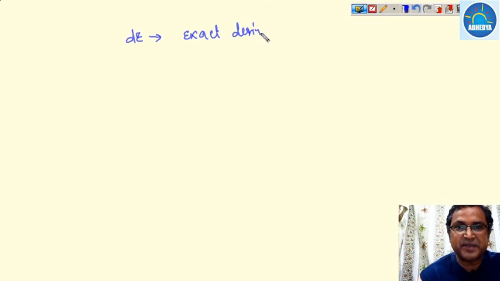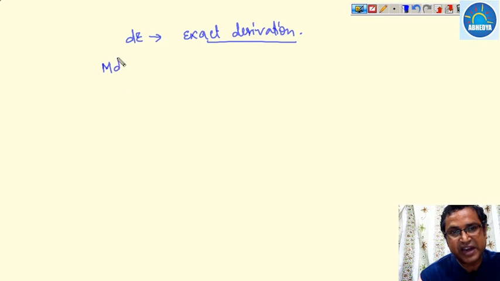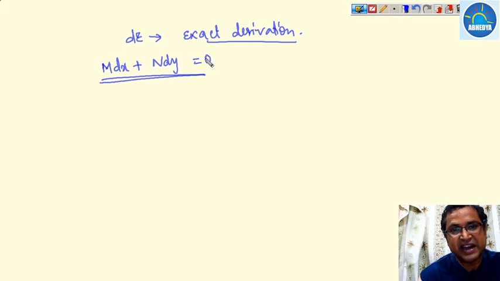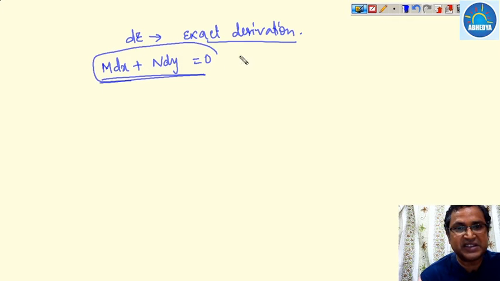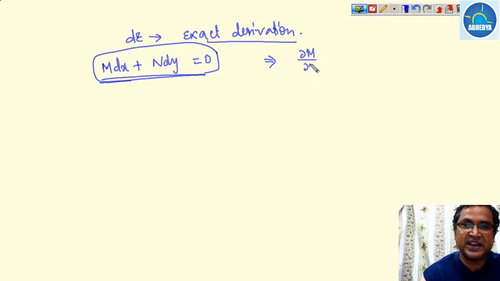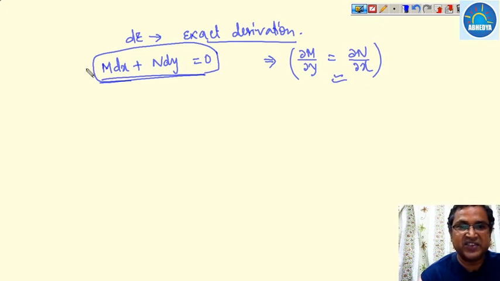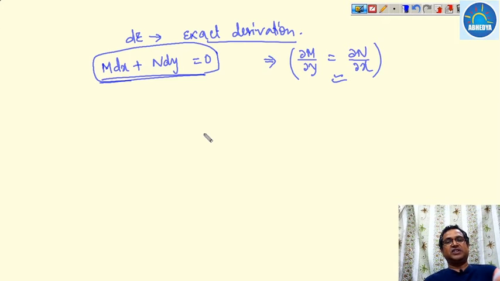This is very important for an equation of M dx plus N dy equal to 0, or equal to some function, when you have to find out whether it is an exact differential equation or not. In that case, it will be an exact differential if del M over del y is equal to del N over del x. This is the condition. If this condition is satisfied, then we say that the given equation is an exact differential equation.